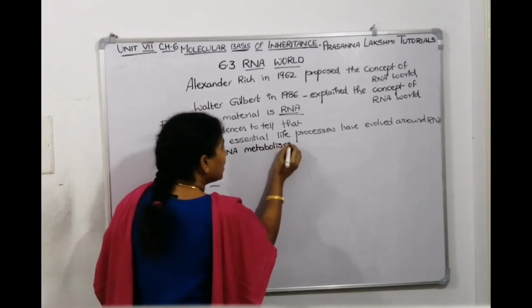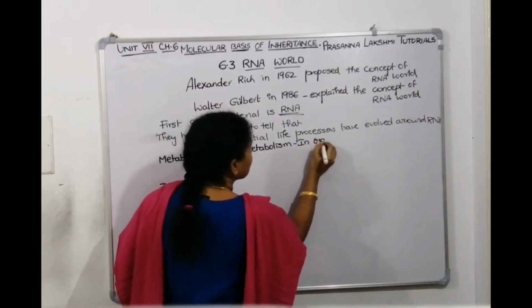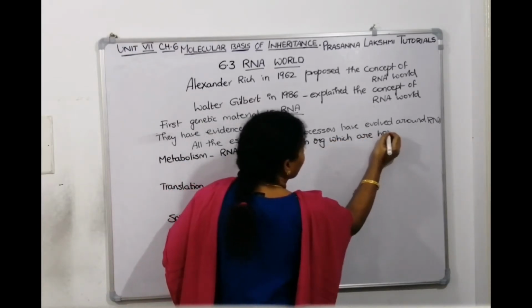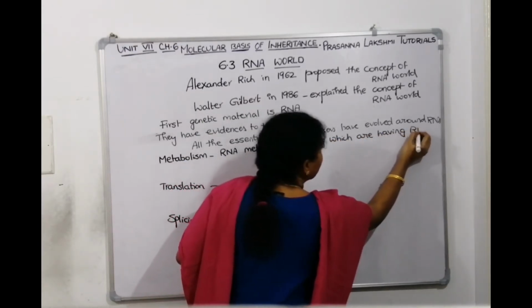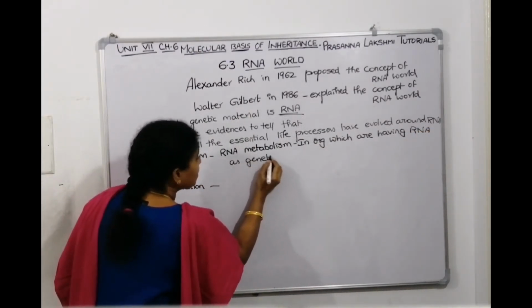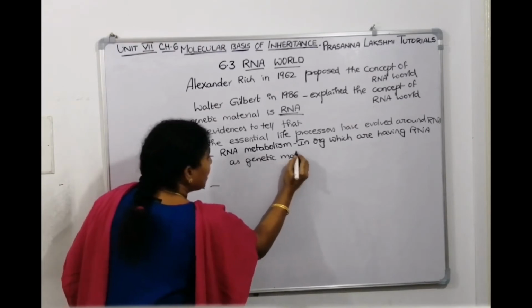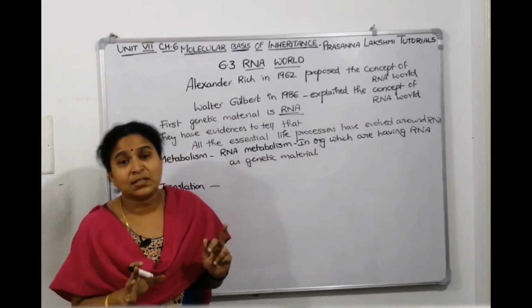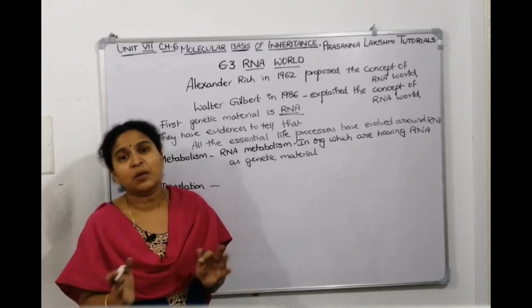Where can we find it? In organisms which have RNA as the genetic material. Not only in those organisms, even in us, RNA metabolism exists, and that RNA metabolism will make the proteins.